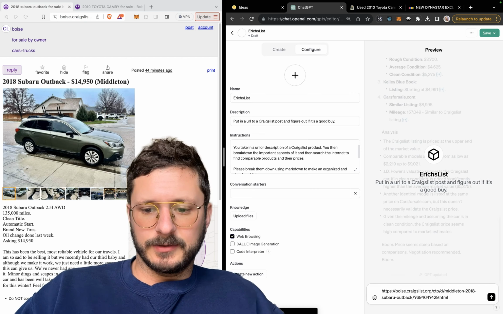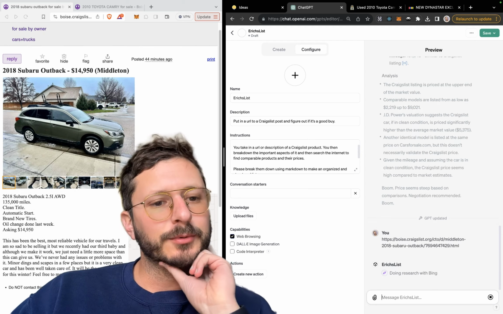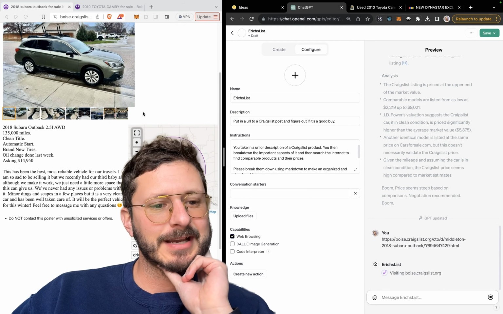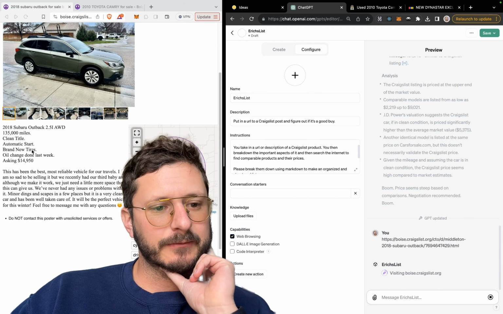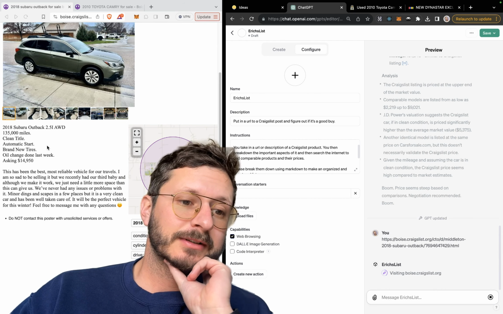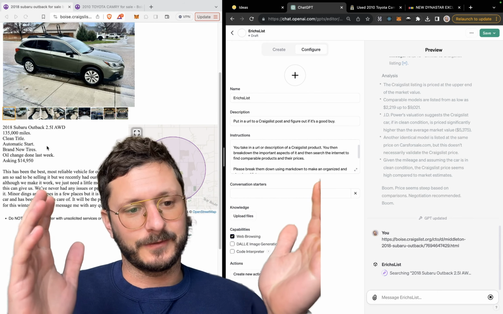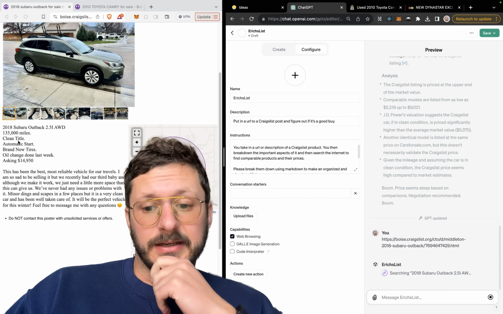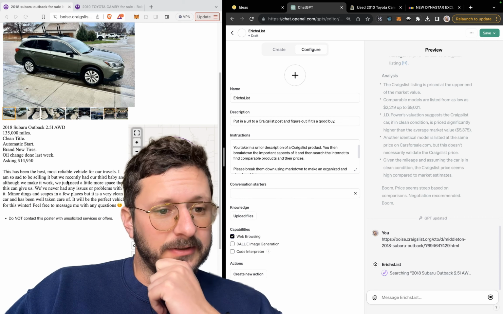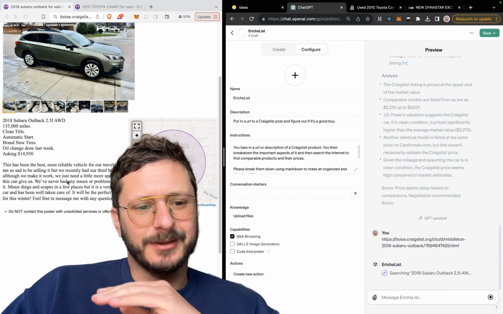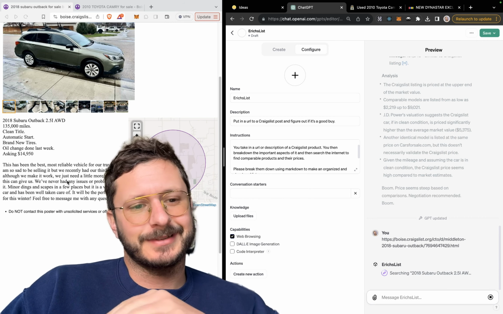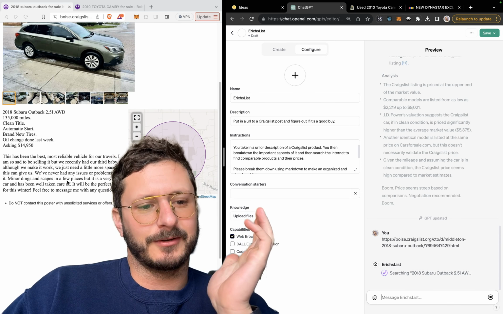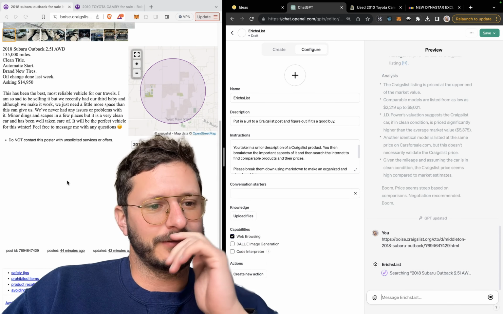This right here is going to be 2018 Subaru Outback for $14,950. Expensive. 135K miles. Now I've heard Subarus go for a while, so maybe it's a good deal. It's got a clean title. Gotta love it. Automatic start. Brand new tires. Everybody says they have brand new tires. I don't really think they all do. I think they just know most people don't know to look at tires, so they can say brand new tires.